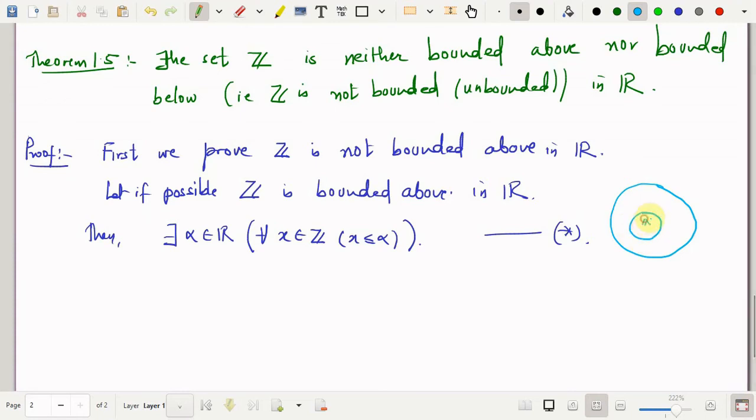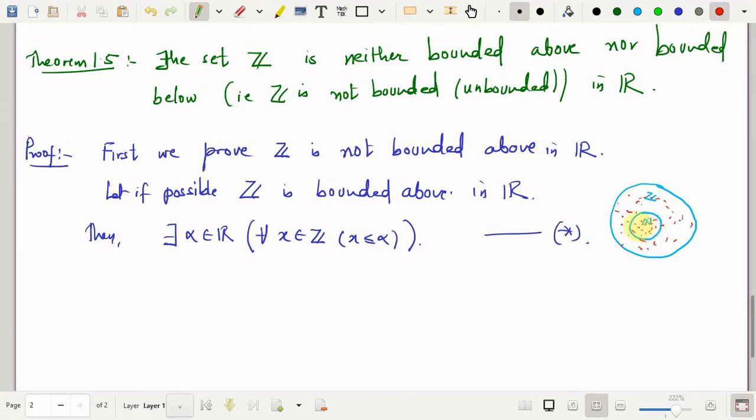Suppose this is your N, then this is your Z. The bigger set is Z and N is the smaller set. Every natural number is an integer, but every integer is not a natural number. So if a certain property is true for elements in Z, then obviously it has to be true for elements in N.